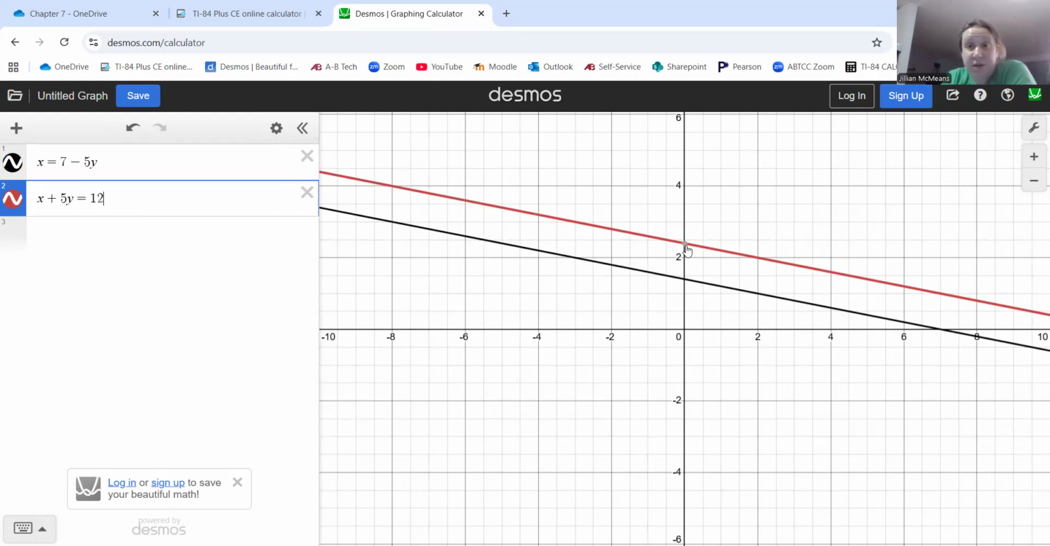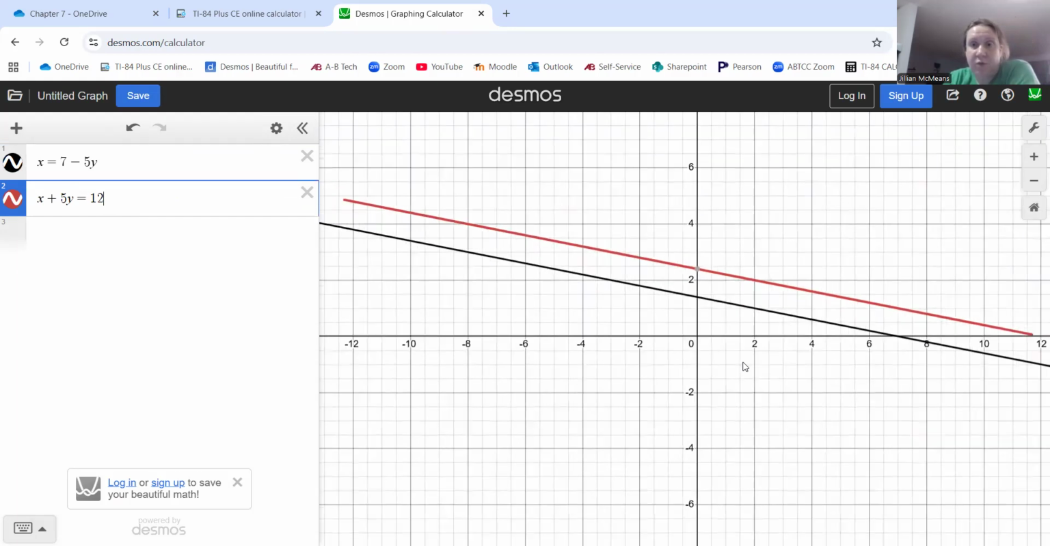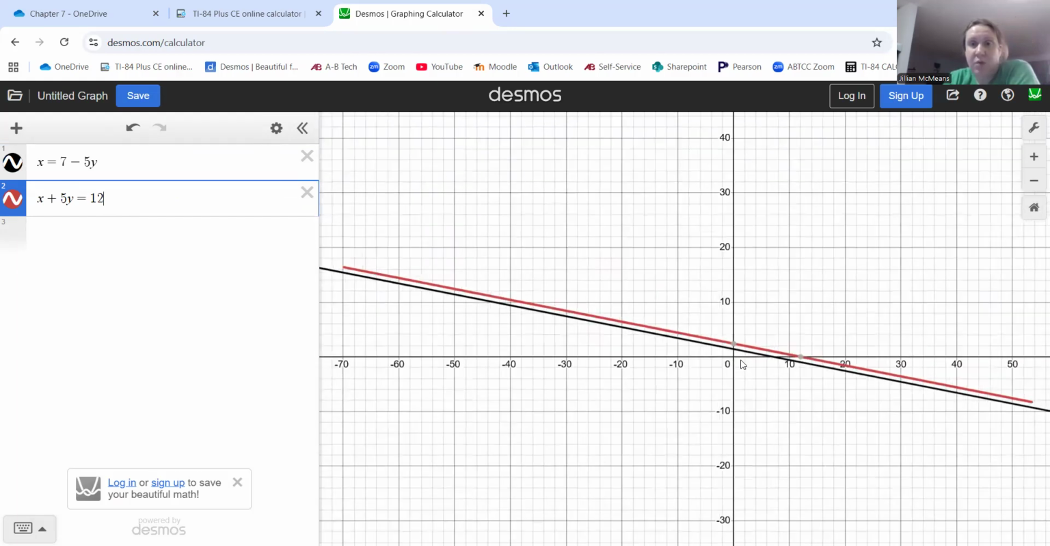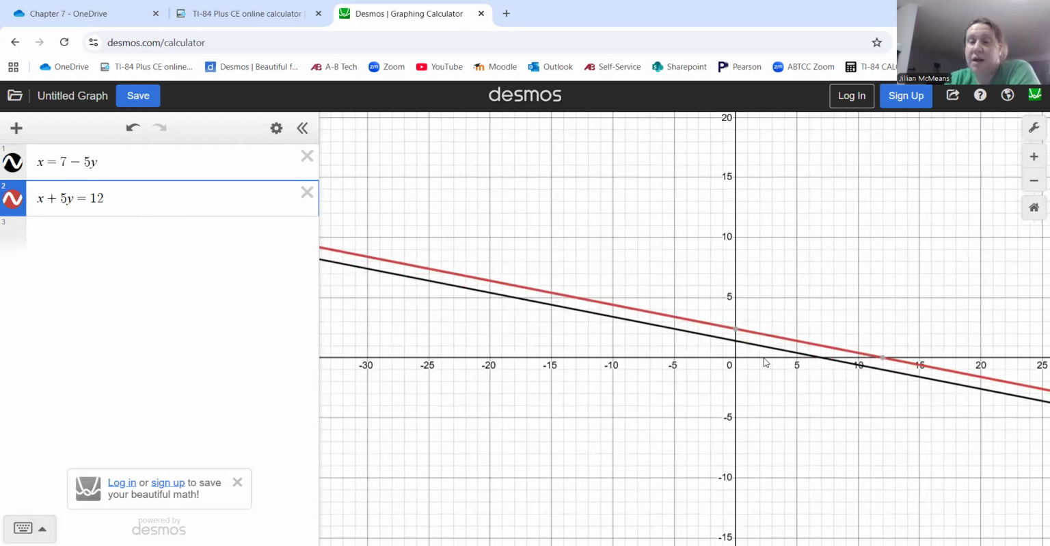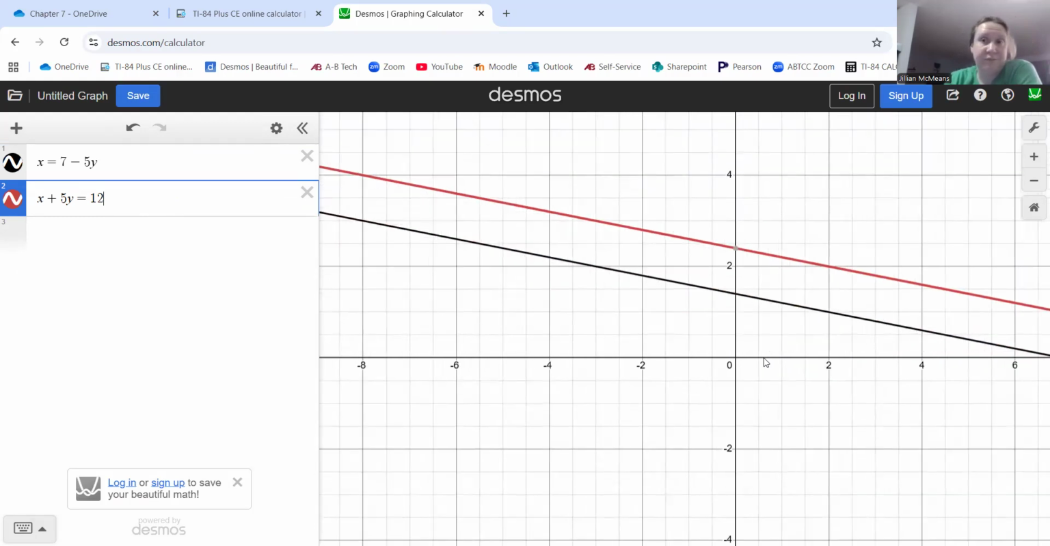All right, and there you can see it. These two lines are never going to intersect. They have the same slope, they have different y-intercepts. If we were to zoom out, zoom out, zoom out, we'll eventually zoom out so far that the two lines are going to look so close that it looks like they're the same line. They are definitely not. These two lines never, ever, ever intersect. Okay, so these lines are for sure parallel.